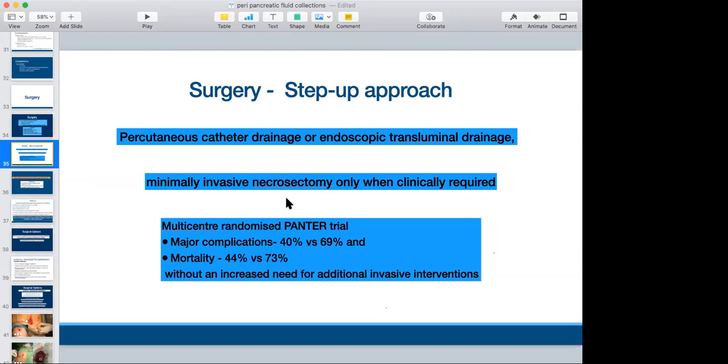I am giving only these 2-3 studies which are very important, and they have changed the total management of acute pancreatitis. The PANTER trial showed that major complications with the step-up approach are very few, mortality is significantly less, and there is no increased need of additional interventions. The step-up approach is percutaneous or endoscopic drainage followed by minimally invasive necrosectomy, and if even that is not improving, then you go for an open necrosectomy.